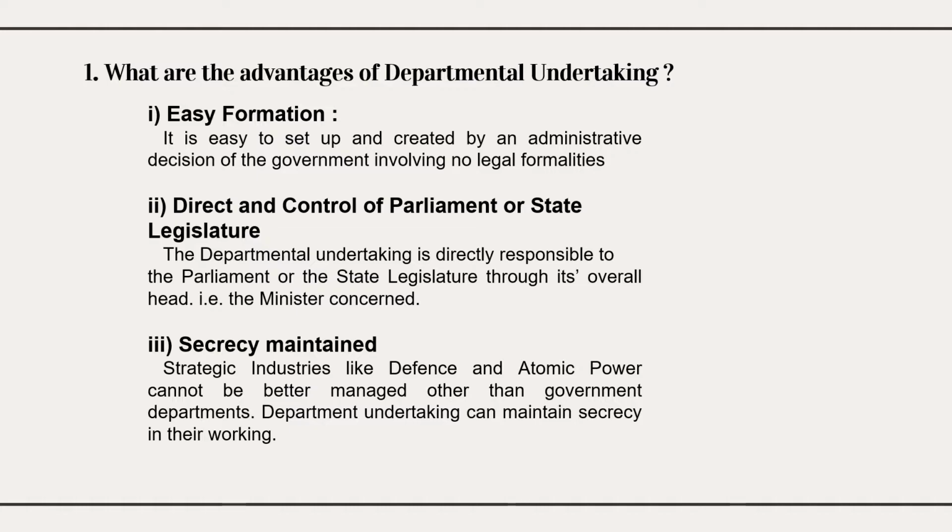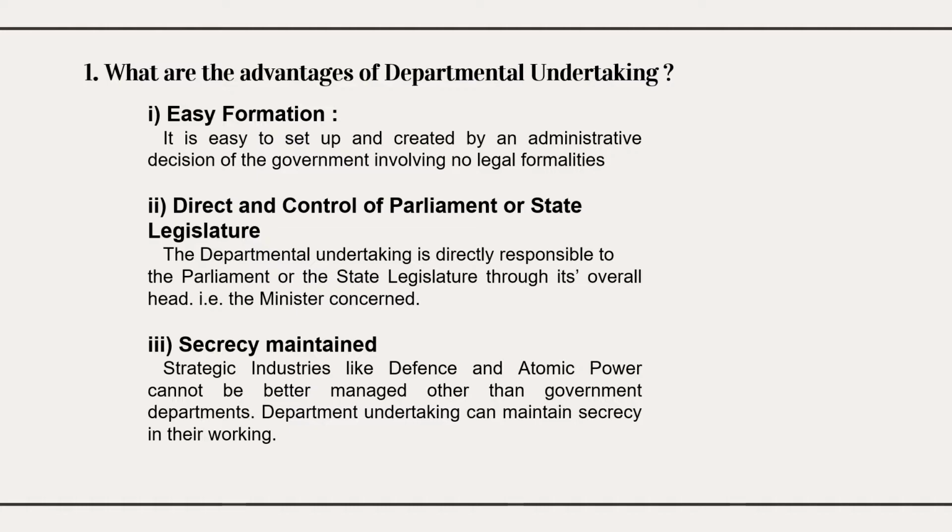And this will come under the direct control of parliament or state legislature. The same you can write it here. The departmental undertaking is directly responsible to the parliament or state legislature through its overall head, that is the minister. Through the minister it comes under the parliament or legislature directly. And secrecy is maintained.